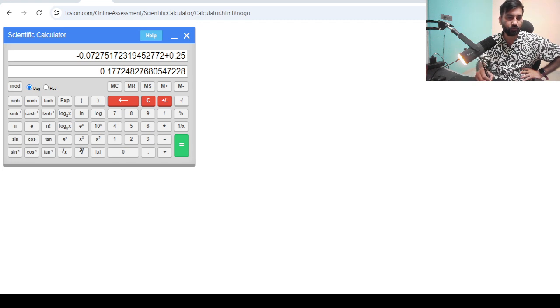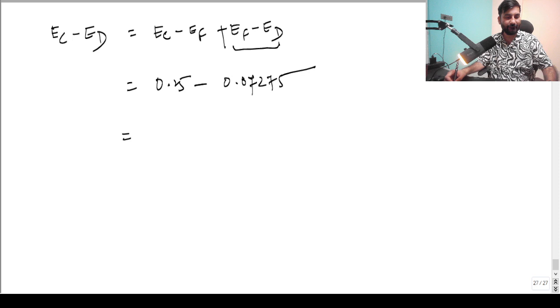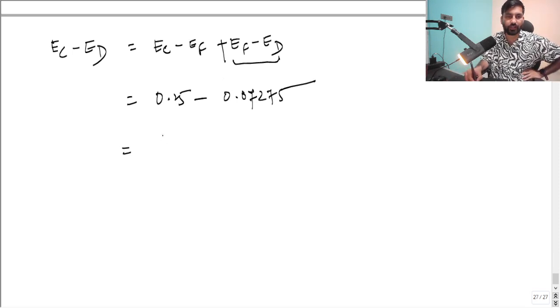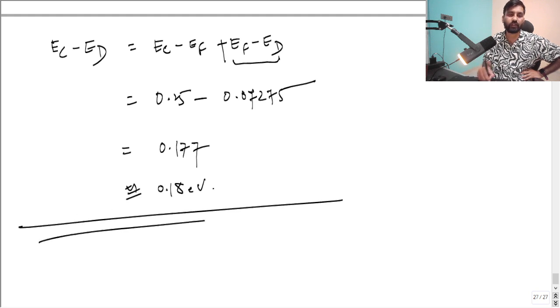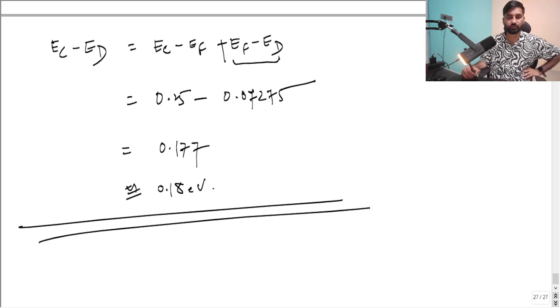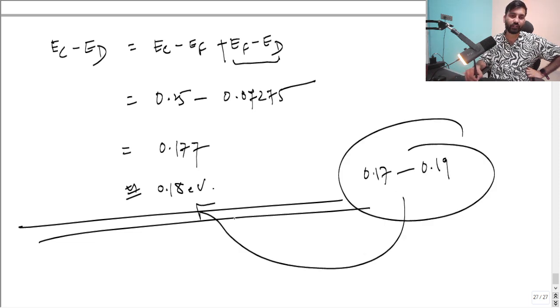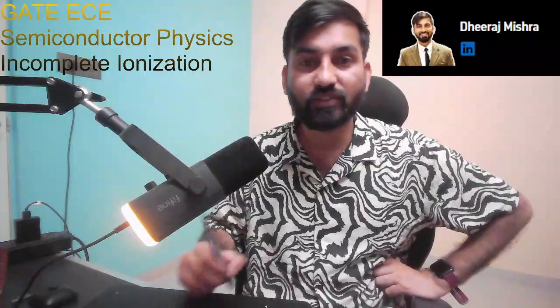ठीक है, तो इसको आप क्या कर सकते हो, again let me get back. ओके. So 0.177, that is nothing but you can approximately say 0.18 electron volt, okay? So this was the question, and if you look at the answer key, the answer key was also given like 0.172, 0.19, exact answer you are getting, okay? So this was a very good question.